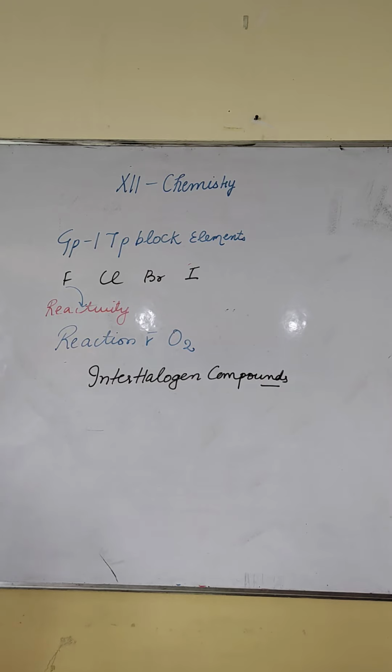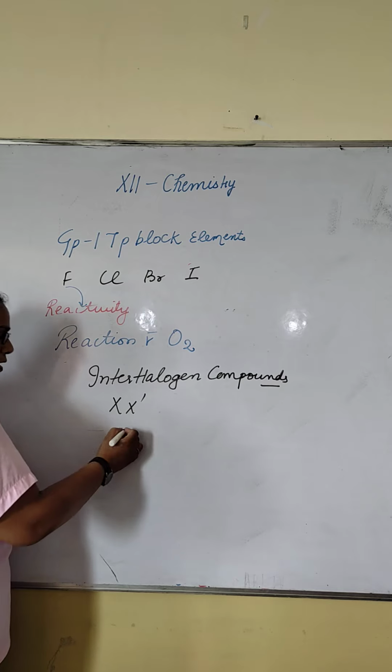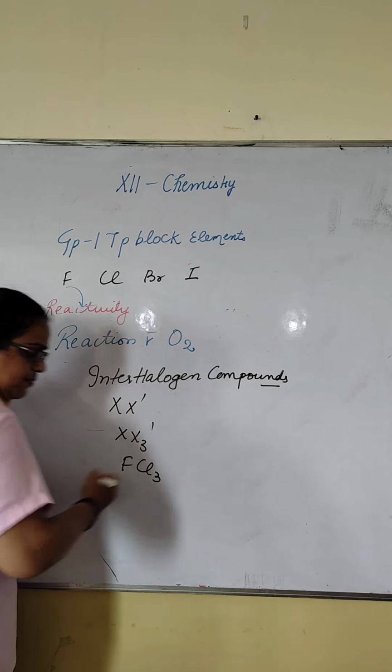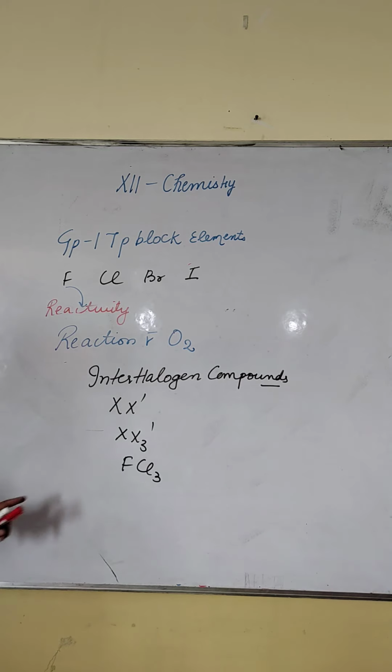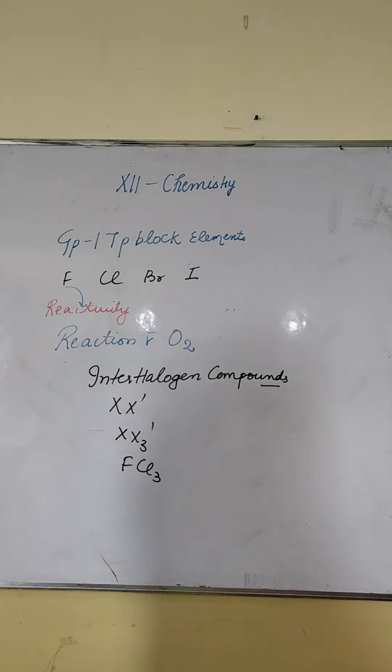Like XX', XX'3, like ClF3. In interhalogen compounds, fluorine always has a negative oxidation state. Why so? Because of its more electronegative nature, it always tries to take an electron.